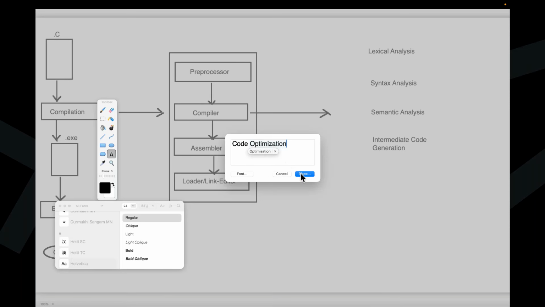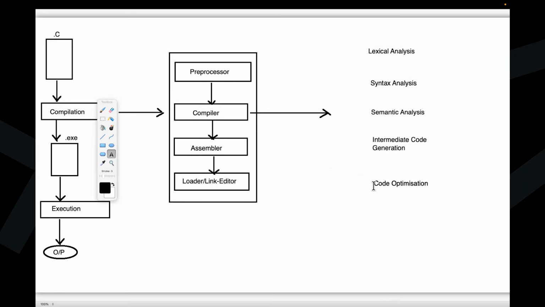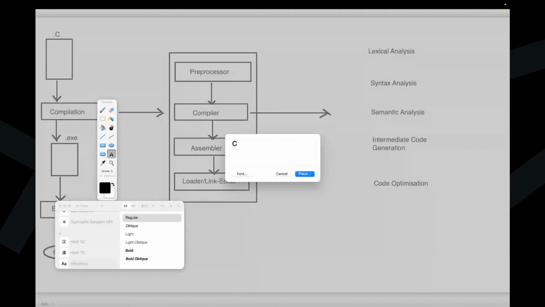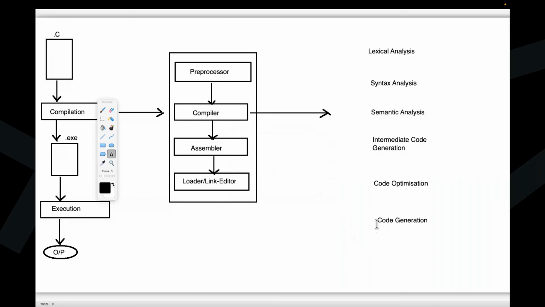Code optimization. Code generation. These are the 6 phases we have inside the compiler.